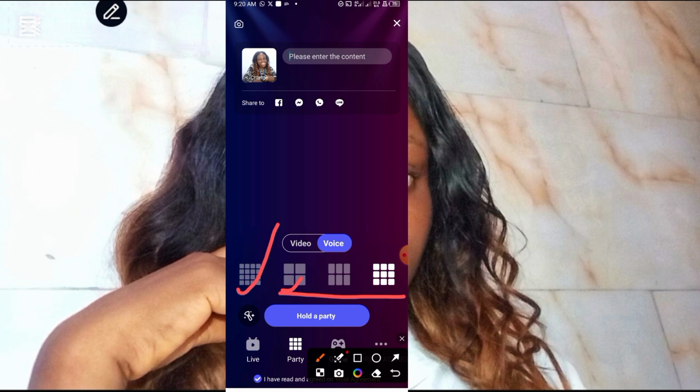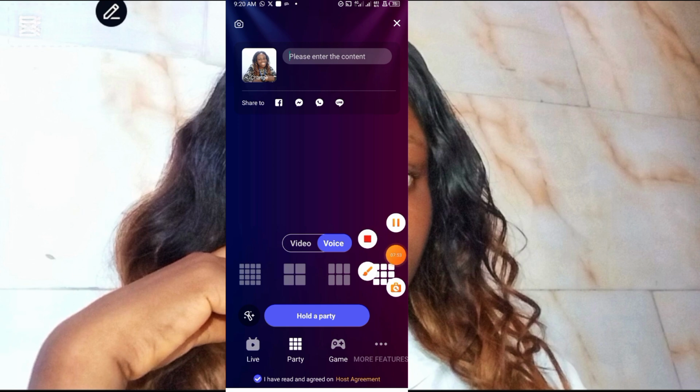So you can choose this one, you can choose this one, you may as well choose this one. So once you choose it, you will have the crown seat. You can always permit people to come sit on your crown seat and do their tasks. So after that, you click on hold a party. Once you click on hold a party, automatically you will be live.